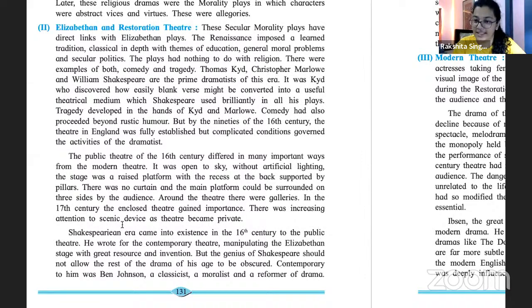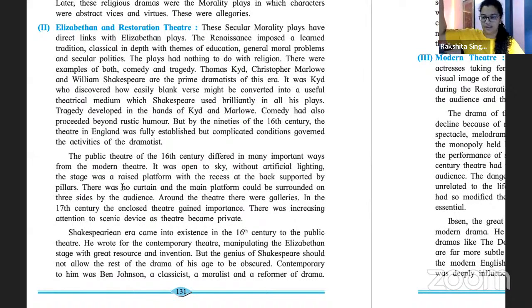So modern theaters, if today you decide to go to watch something in Mumbai, you will watch it in something called the modern theater. The theater that is running nowadays, okay? And they very much look like cinema halls. They're air conditioned, the chairs maybe not as good as your normal cinema theaters, but very nice chairs. The public theater in the 16th century was very different from all of this, okay?